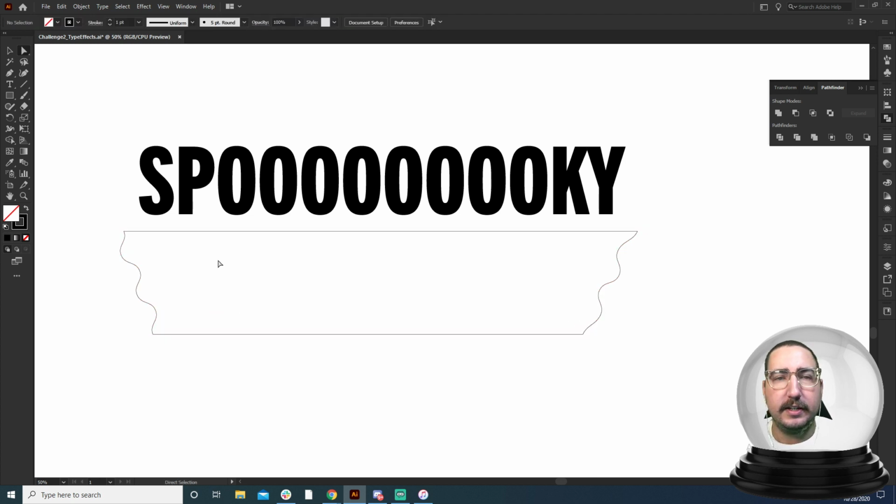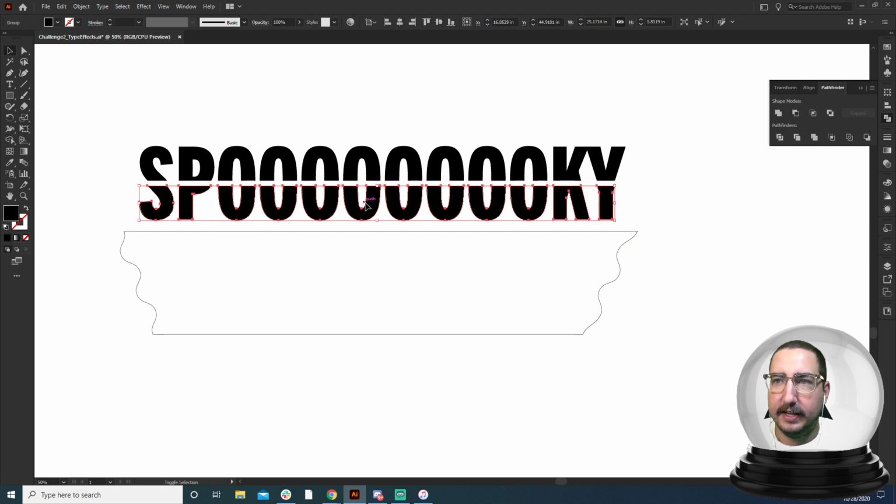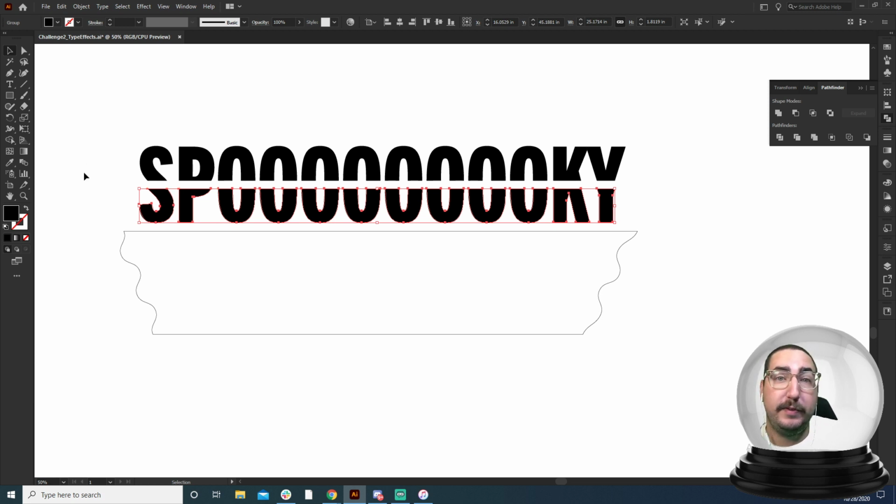All right, so from here, this is where it gets crazy. What we're going to do is try to take the bottom of this. We could use the knife tool to cut. I don't do it that way. I almost never use the knife tool. So if you use the knife tool in your process, 100% use the knife tool to cut it straight across. That's super easy. I've just gotten in the habit of using the Pathfinder.